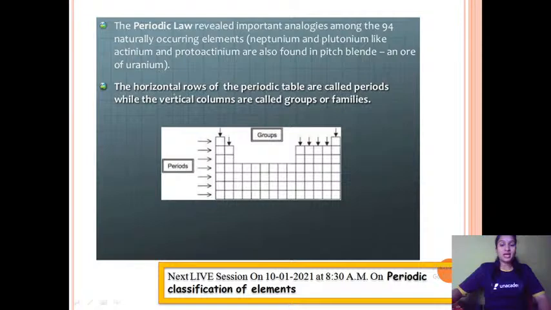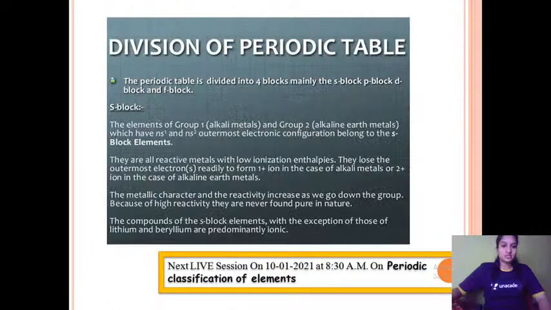So he called the vertical columns groups, also known as families, whereas the horizontal rows were called periods. So there were around 7 periods and 18 groups in the modern periodic table when he proposed it. Okay, so 18 groups and 7 periods. You can see these vertical columns are called the groups, whereas these 7 horizontal rows are known as the periods.